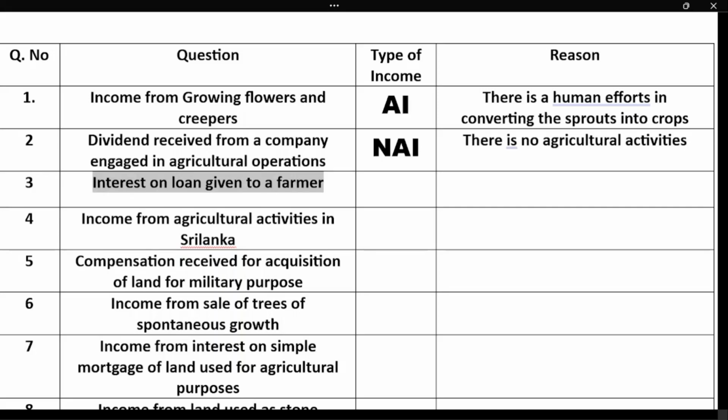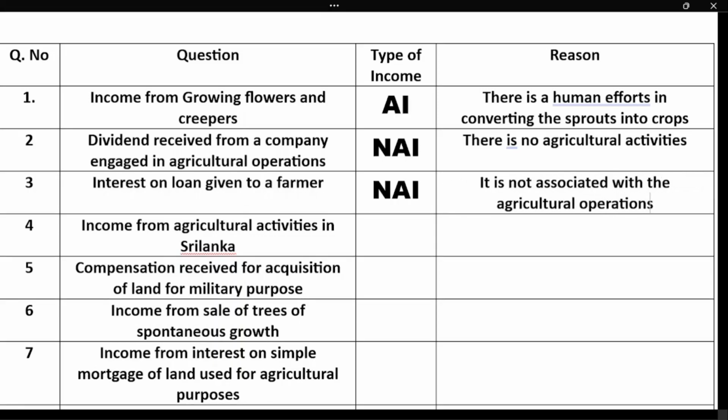Next, question number 3. Interest on loan given to a farmer. You have given a loan to a farmer and the farmer is paying the interest. Is it an agricultural income? No, it is not an agricultural income because it is not associated with the agricultural operations.